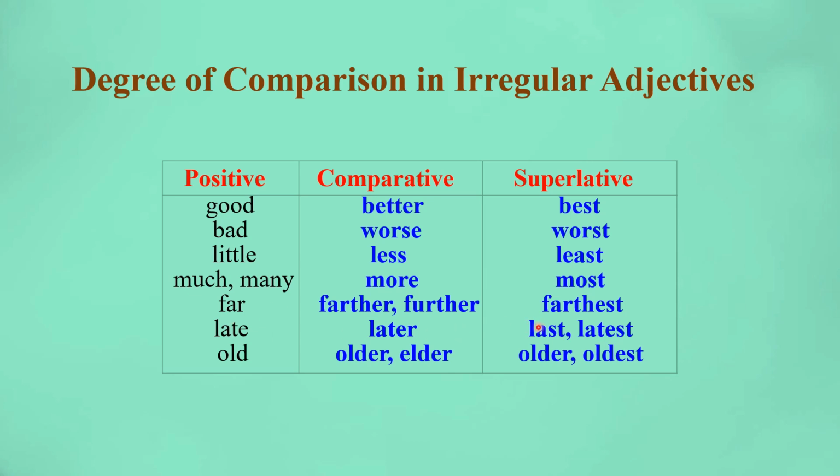Late, later, latest. We can say late, later, last also. Already you came late. She is later than me. And we can say the last person like that. Late, later, latest can also mean new things. Old, we can go for older, oldest. Sorry, here EST will come. Older, oldest. And old we can also say elder, eldest.